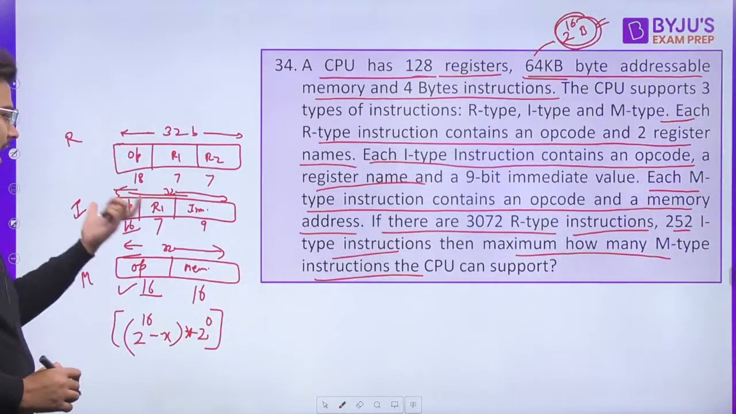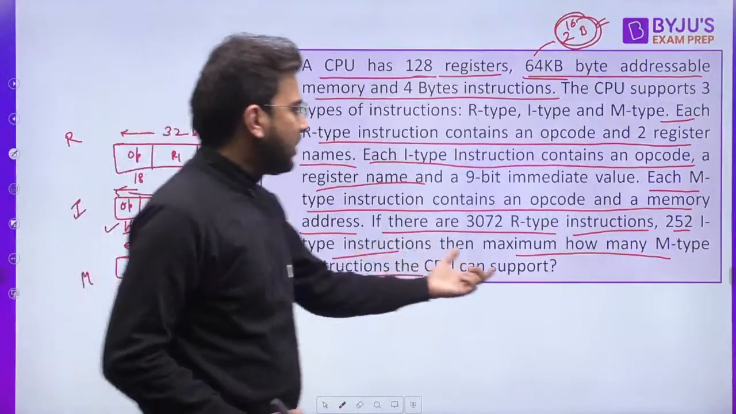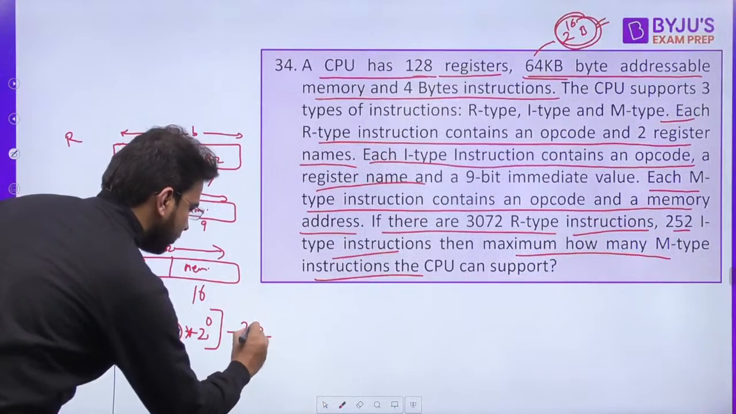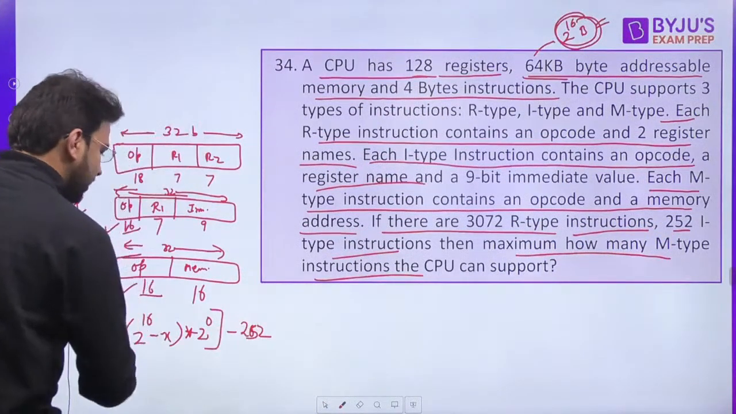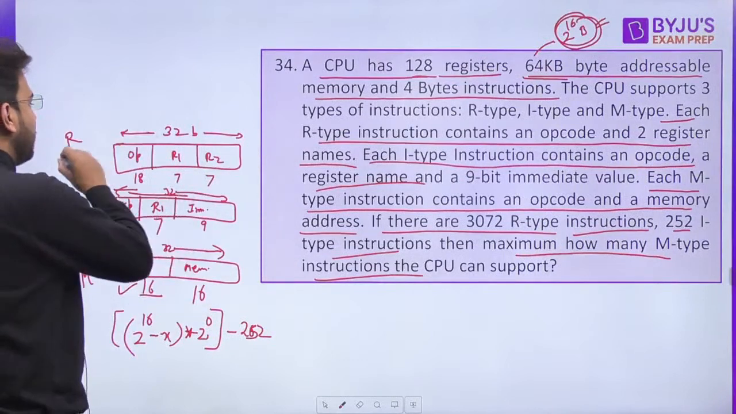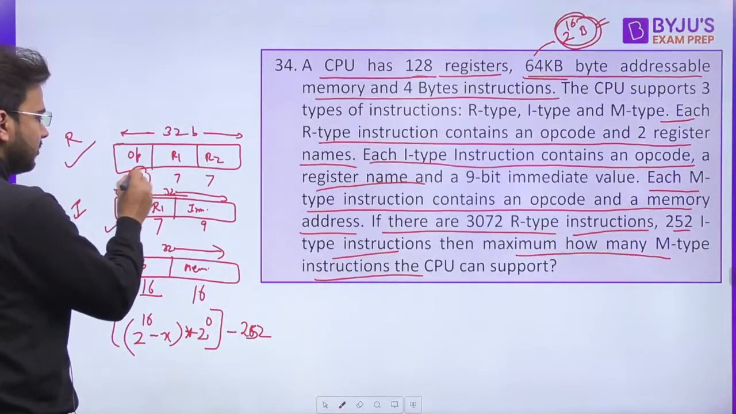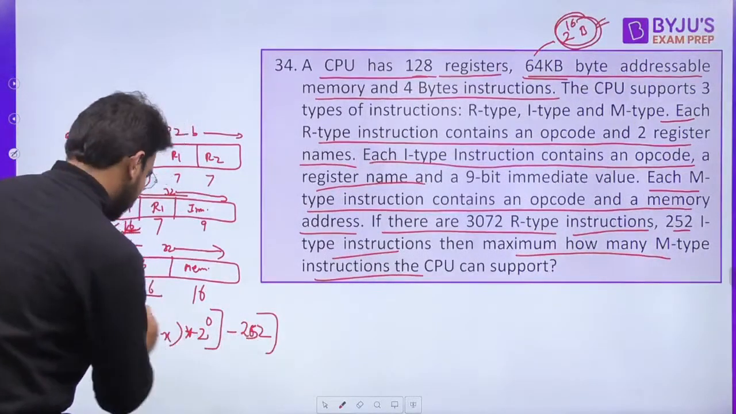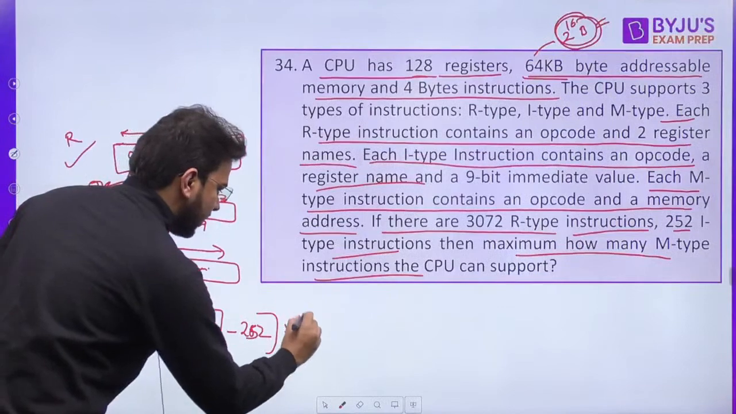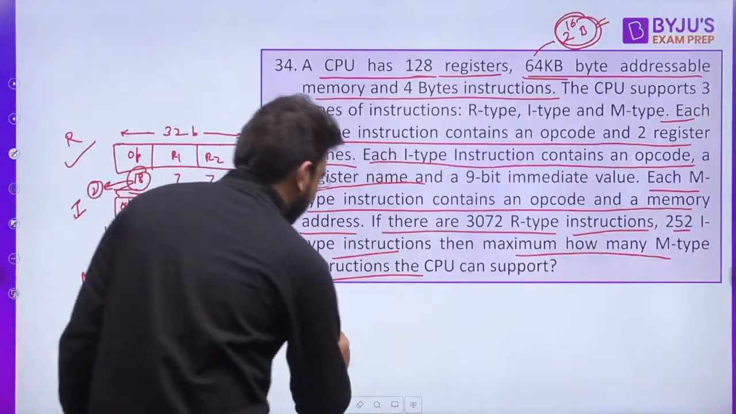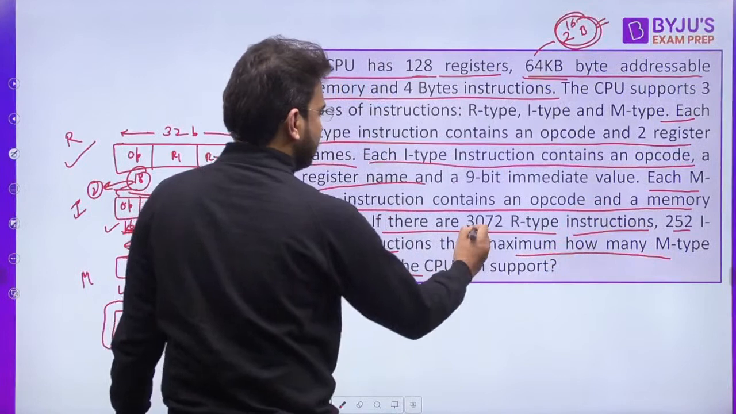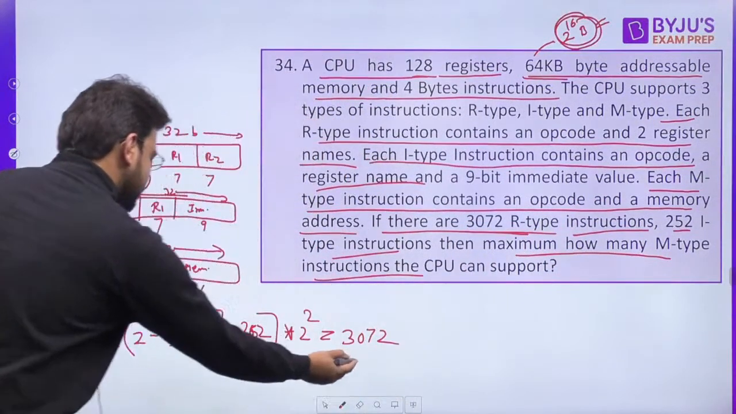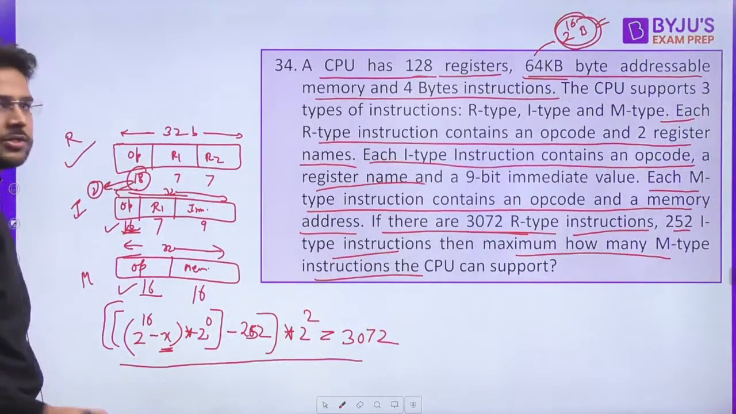Now these are I type instructions. Now out of this, how many we are using? 252 I type instructions, so minus 252 will be there, and these are unused. Now we can use this for R type. Out of 18 we have 16 already used, so 2 are remaining, so we can have this equation into 2 raised to the power 2, that is 4, and that will be equal to 3072 R type instructions. Clear? Now you can solve this equation and you can get the answer for X. You can use calculator.